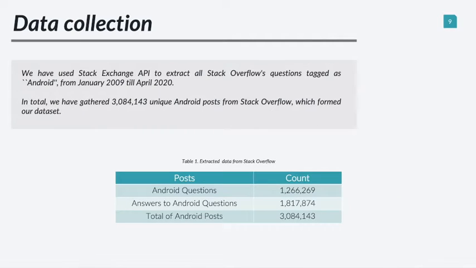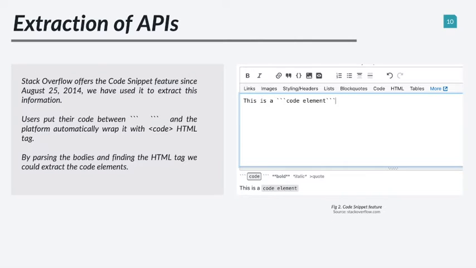For the first part, data collection, we extracted all the Stack Overflow's questions tagged as Android from January 2009 till April 2020. And also we extracted all the answers to those questions. At the end, we gathered about 3 million unique Android posts from Stack Overflow. Having this data set, then we need to extract the code elements from each post.